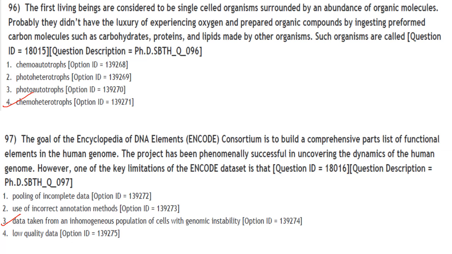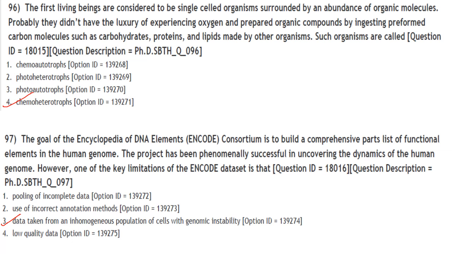Such organisms are called chemoheterotrophs. That is microbes that use organic chemical substances as a source of energy and organic compounds as the main source of carbon. They are the first living beings considered to be single-celled organisms.